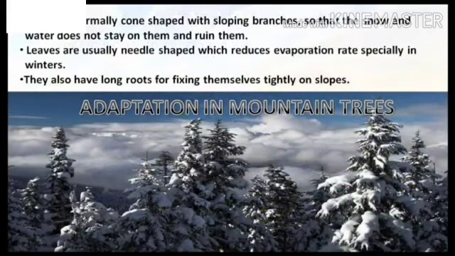The mountain trees are normally cone-shaped with sloping branches so that the snow and the water does not stay on them and ruin them. Leaves are usually needle-shaped, which reduces evaporation rate, especially in winters. They also have long roots for fixing themselves tightly on slopes.